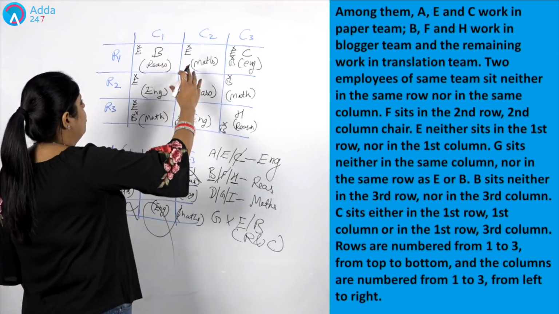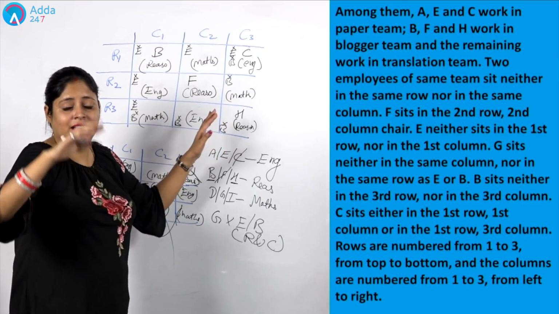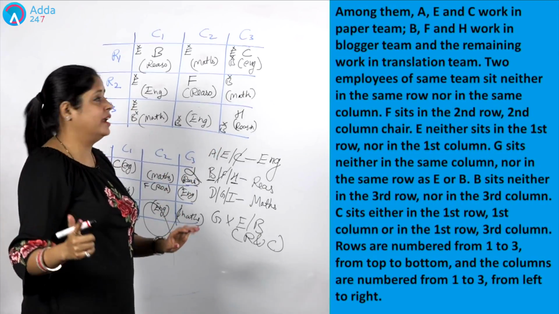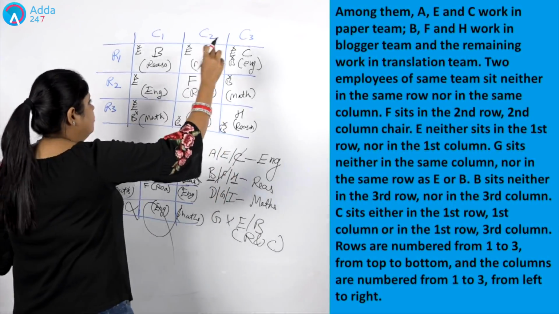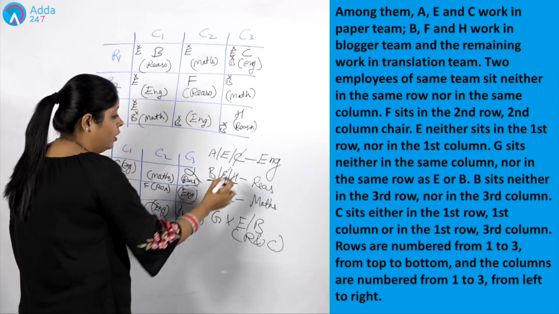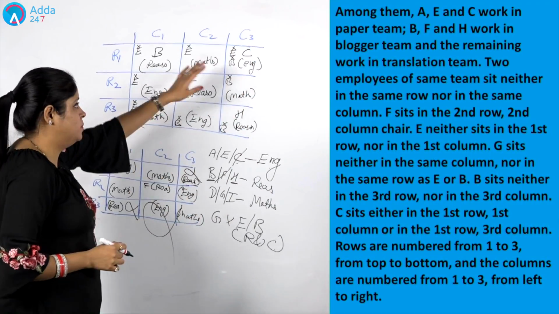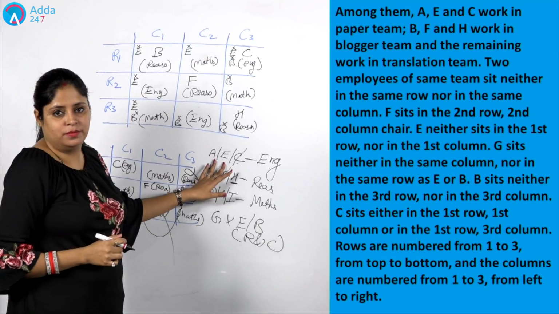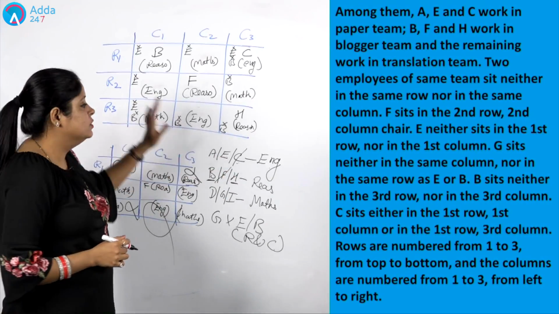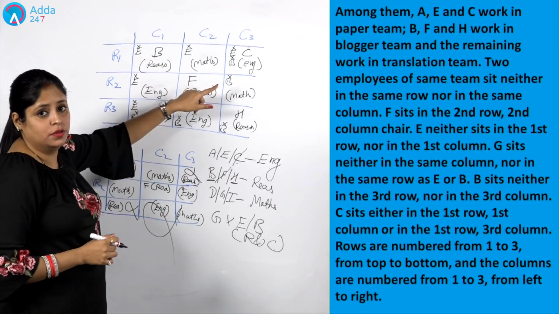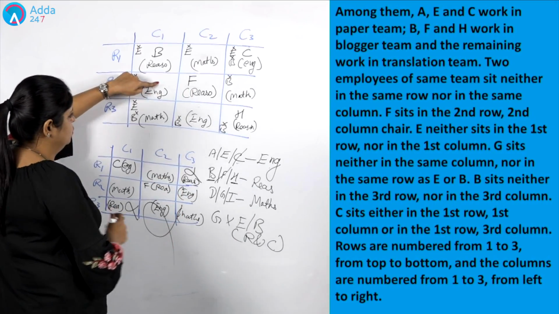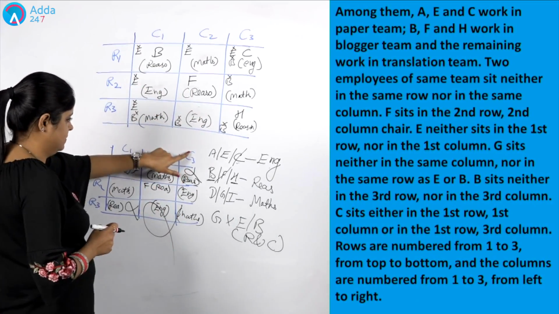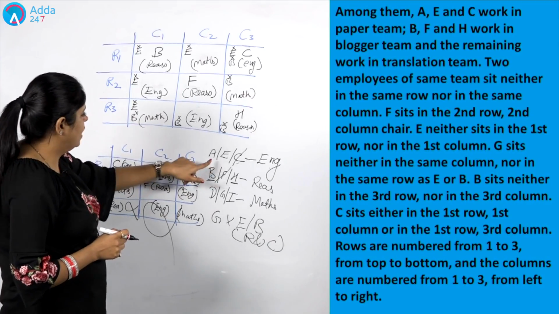Okay. So now we are done with the reasoning subject, and the other subject which I will target will be English. Why are we not targeting maths? Because if for English one person is allotted, which means C is placed there, only two of them are missing. One is A and another one is E. So I will target English first of all. I will not target maths. The places which are left for English are, one is this one and another one is this. And the members left out are A and E.